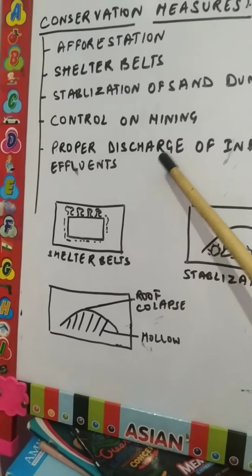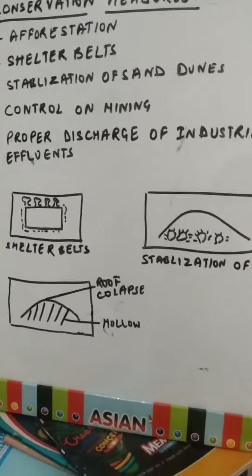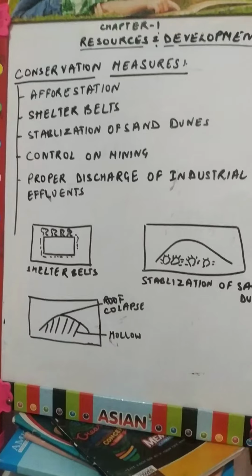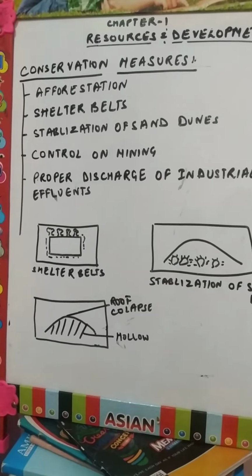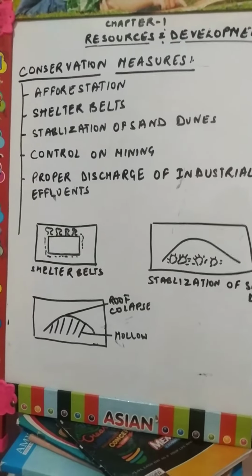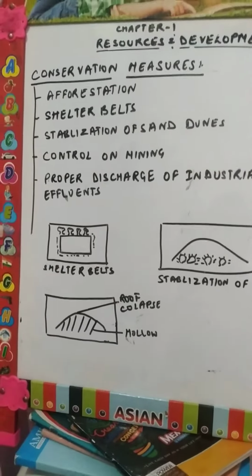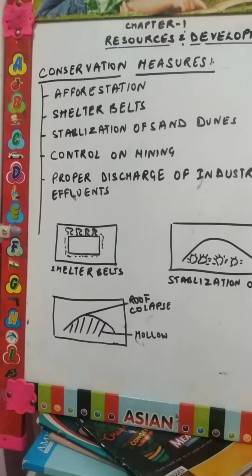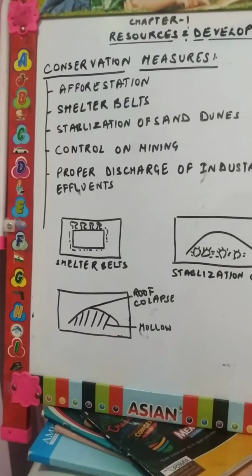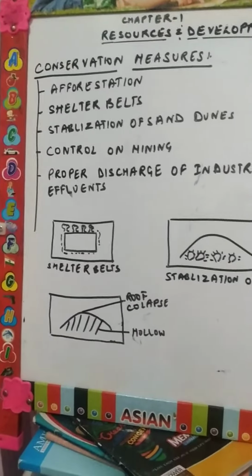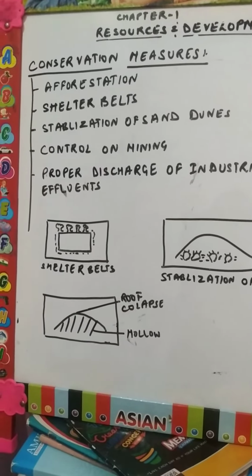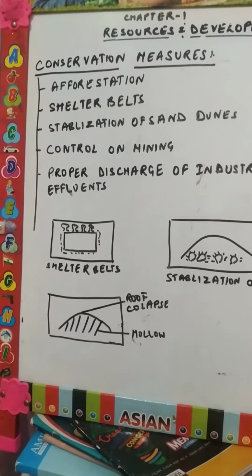Next comes proper discharge of industrial effluents. Whatever industrial waste comes out of the industry should be discharged properly. First, it should be recycled. If it's hot water, the water should be cooled down and then thrown into the rivers. Because if it is thrown into the rivers as it is, it will harm the marine life present in the oceans or the rivers. So proper discharge of industrial effluent should be done. It should be recycled, and the water should be cooled down before it is discharged.